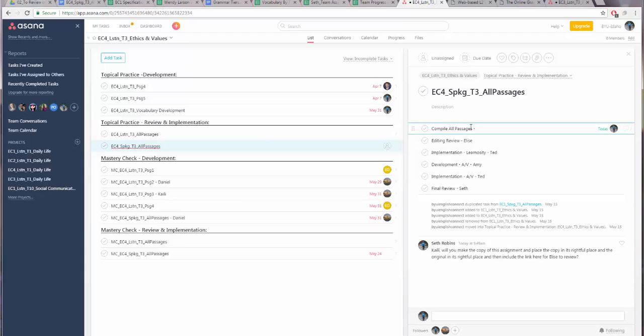And so I've compiled all the passages. They've been done already. But the process is the same for the listening and for the speaking. So if you finish the listening passage, what I would do is I would have Kaylee compile all the listening passages for you. The speaking passage, because one person is developing all of them, they're already compiled. So in this case, it's a little redundant. But since it's a speaking passage, I'll do it myself, okay?